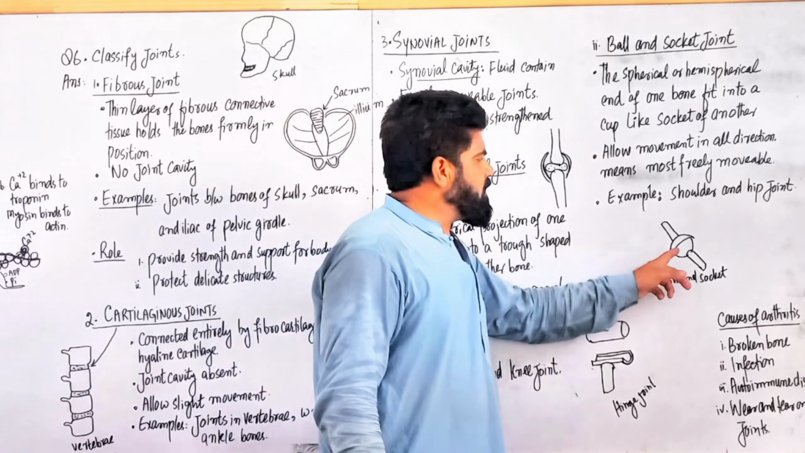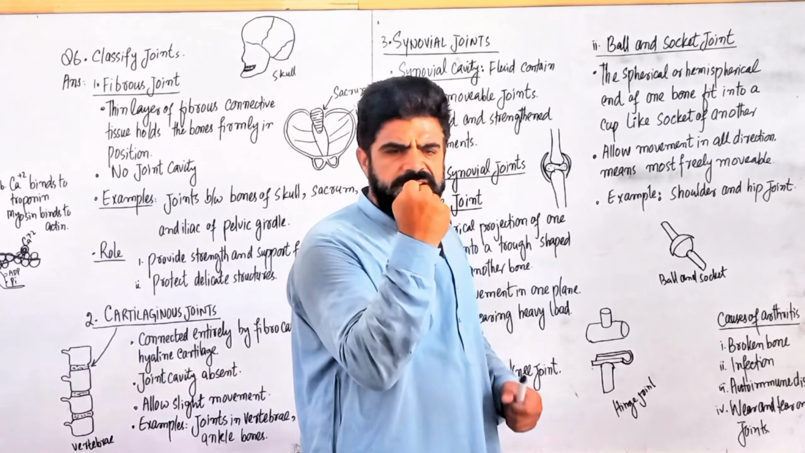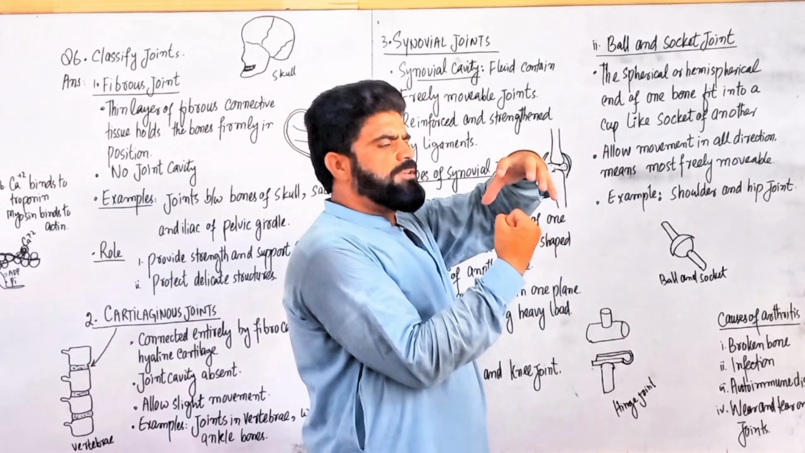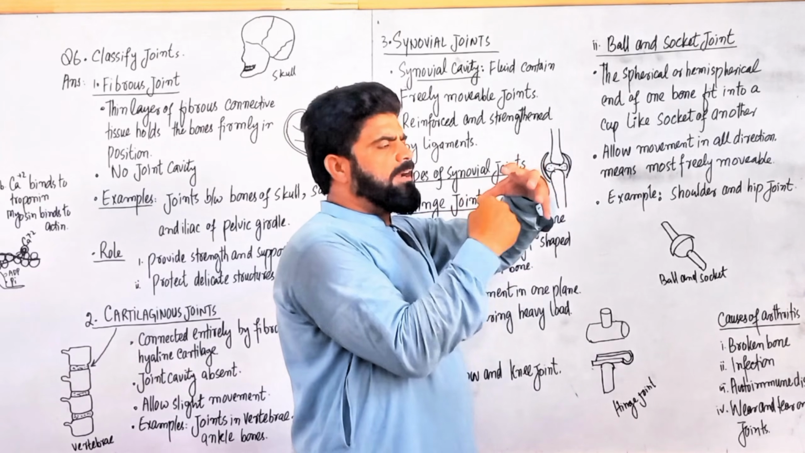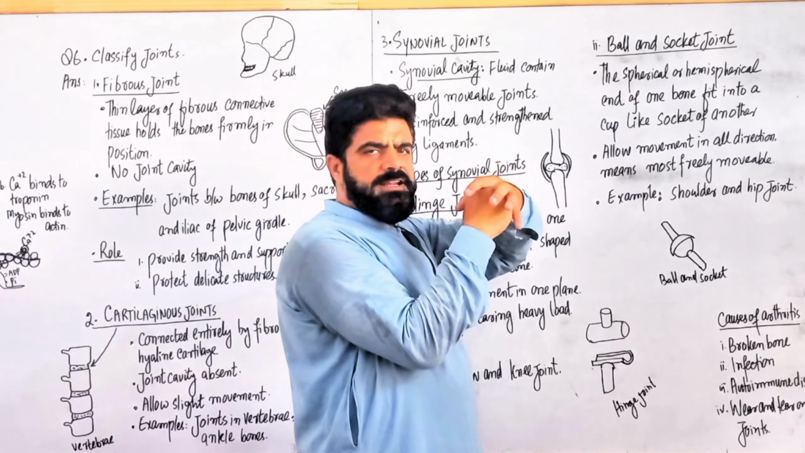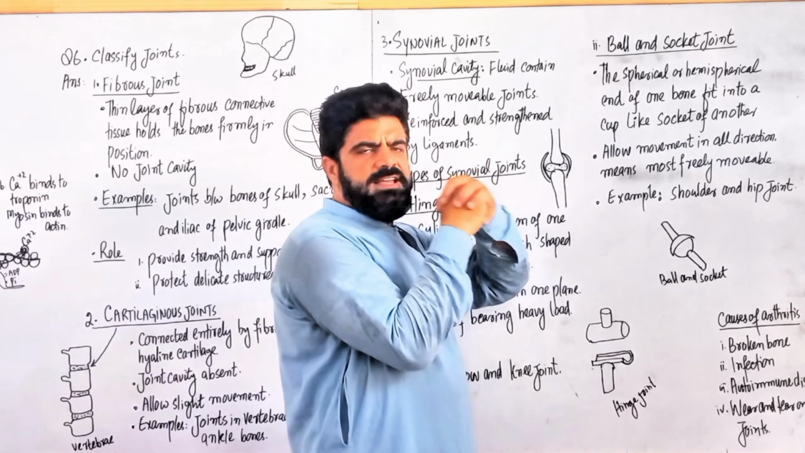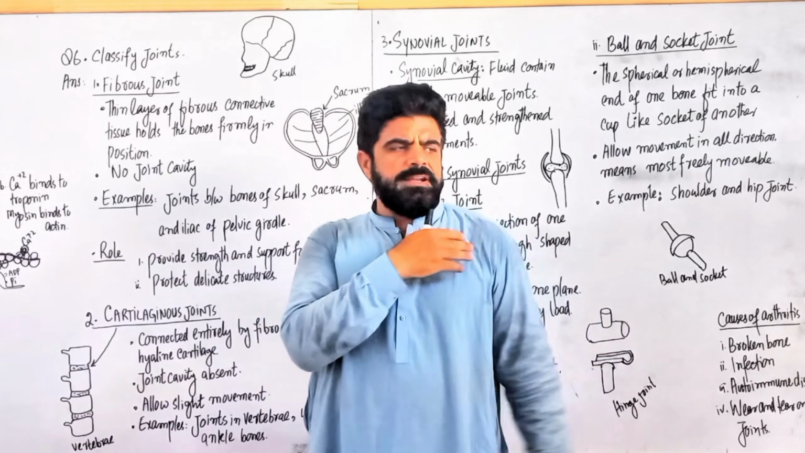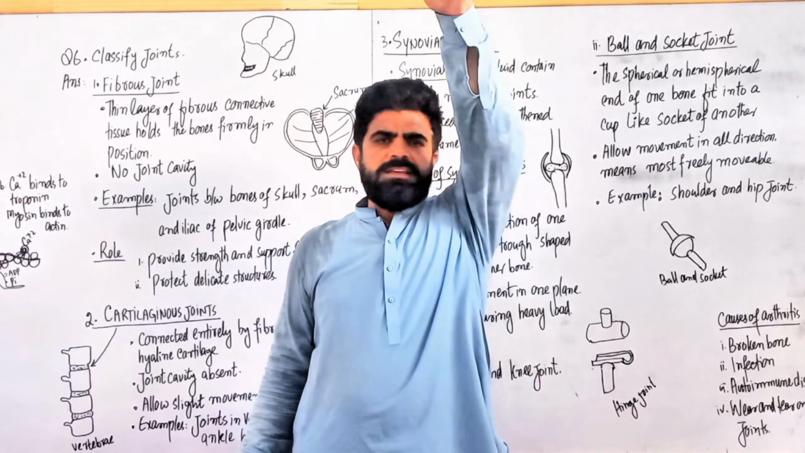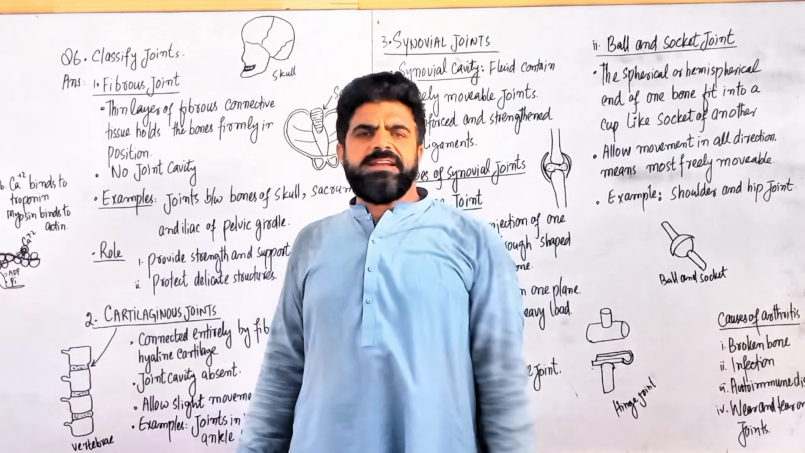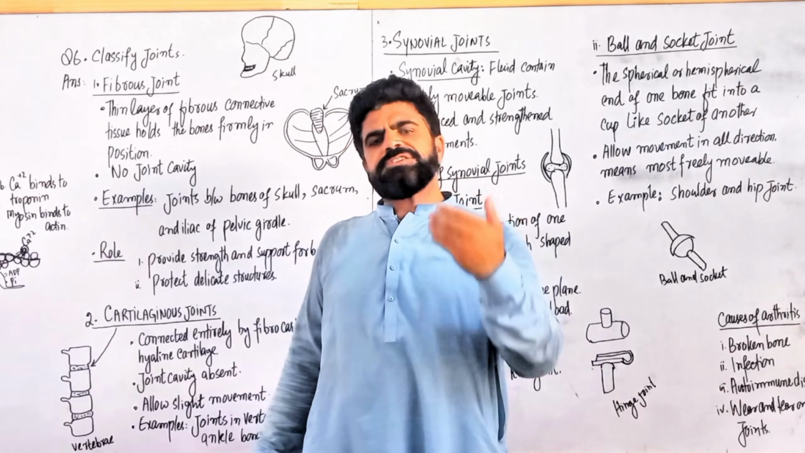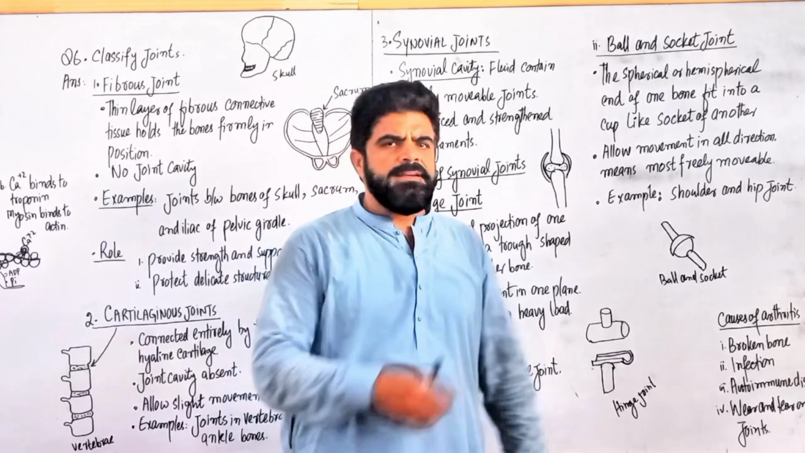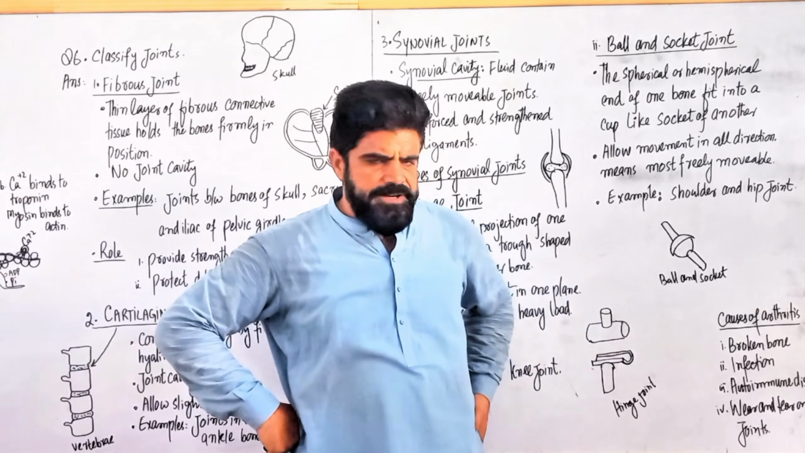One bone has a ball shape and the other has a cup shape socket. So they allow movement in all directions. The big examples are the shoulder joints or the hip joints.